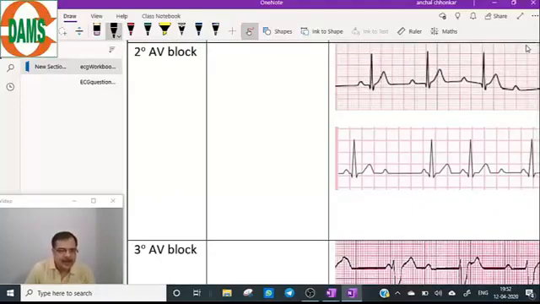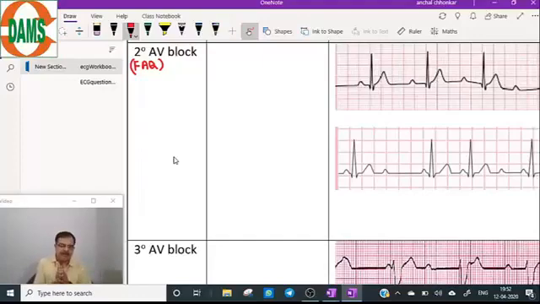This is one of the most frequently asked questions in your exams on AV block. Yes, the QRS complex in first degree AV block will be normal. There will be no effect on the QRS complex.